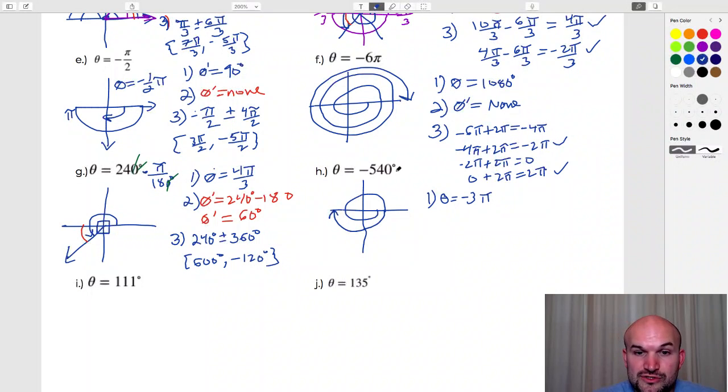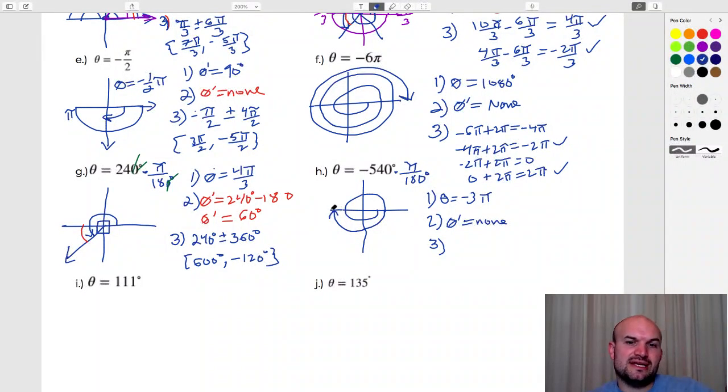If you want to use your conversion ratio, fine, do the conversion ratio. But guess what you'll get? Negative 54 divided by 18, which is negative 3. So you can work it that way, but I'll keep it simple. For number 2, since it is on the x-axis, there is not a reference angle.